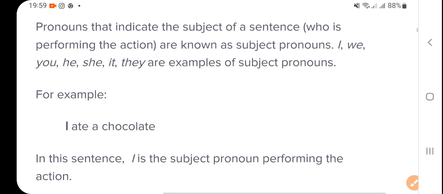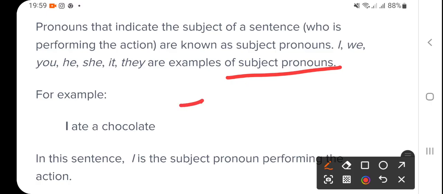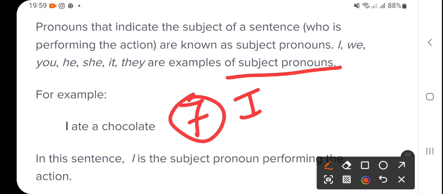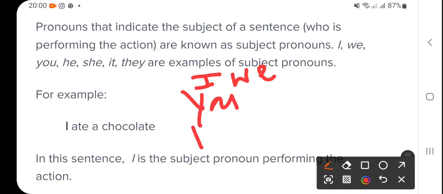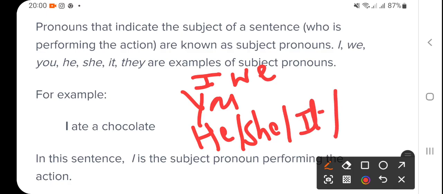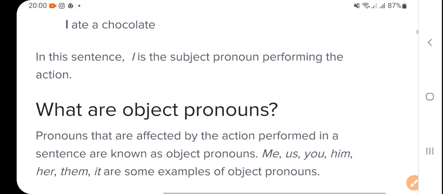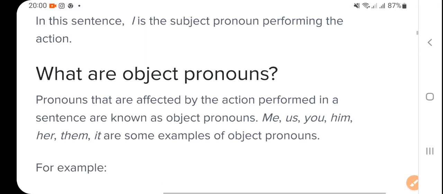And then pronouns: I, we, you, he, she, it, they. There are 7 subject pronouns, right? 7. What? I, we, you, he, she, it, or they. These are called subjective pronouns. Okay. For example, I ate a chocolate. In this sentence, I is the subject pronoun performing the action.